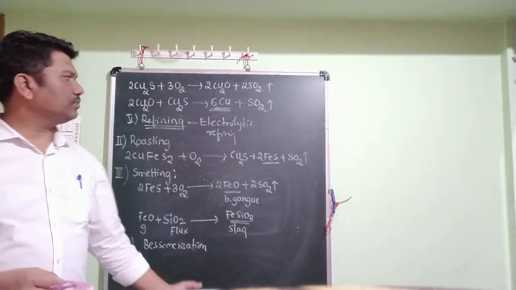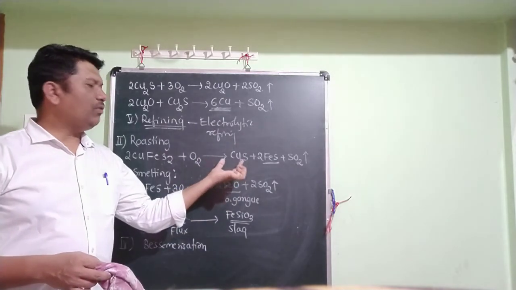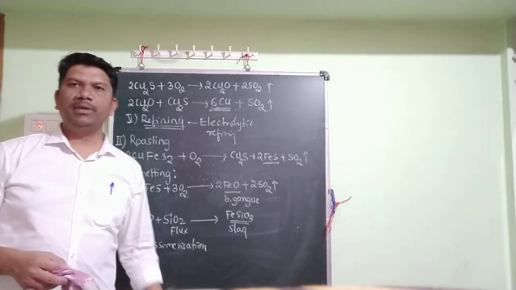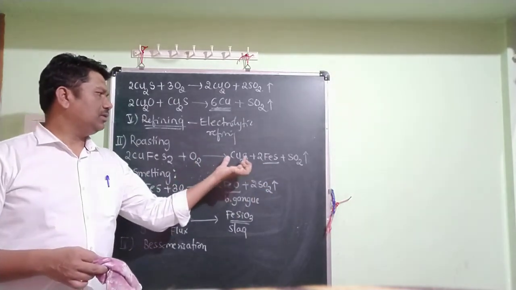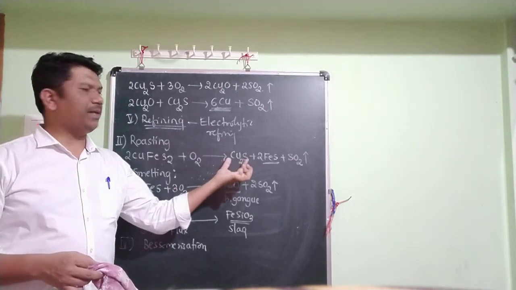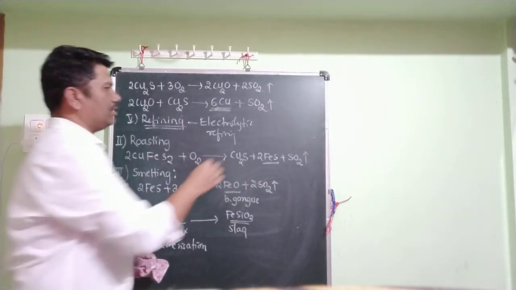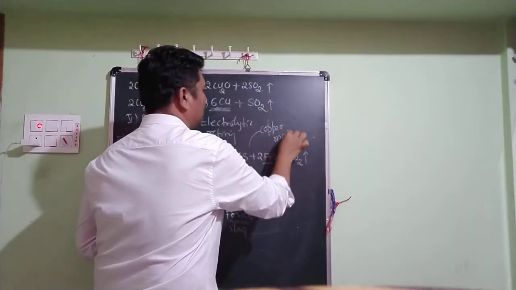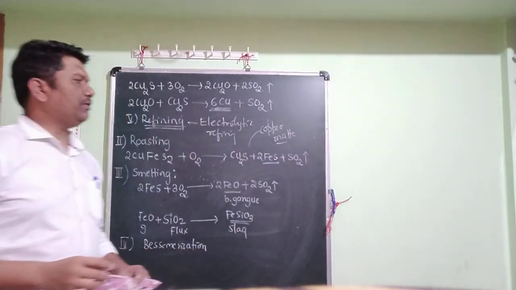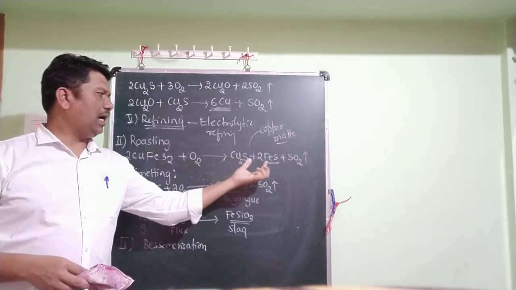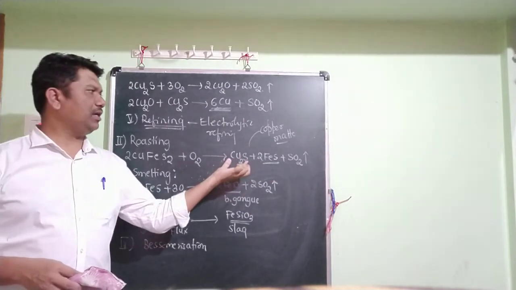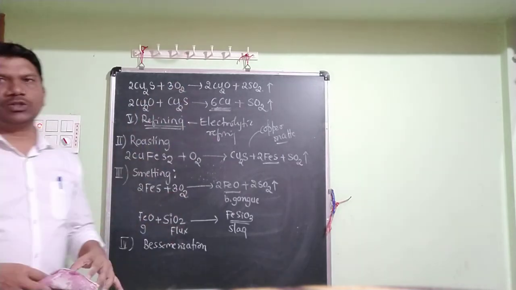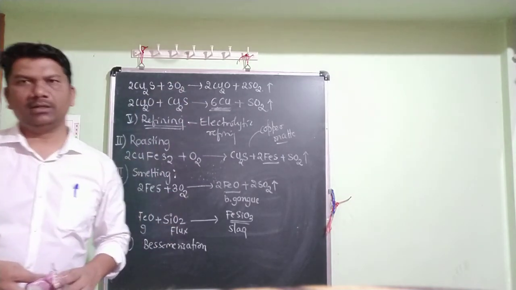Here in this mechanism, the unwanted cuprous sulfide and ferrous sulfide may be left. The unconverted cuprous sulfide and ferrous sulfide mixture is called copper matte. This is a one mark question, very, very important: the unconverted FeS and cuprous sulfide mixture is called copper matte. And this is the extraction of copper from copper pyrite. I hope it is clear. Thank you.